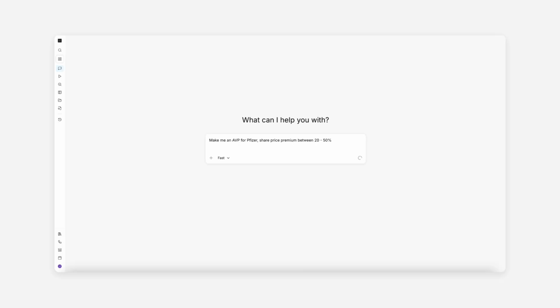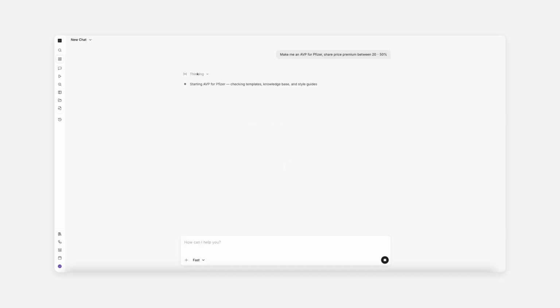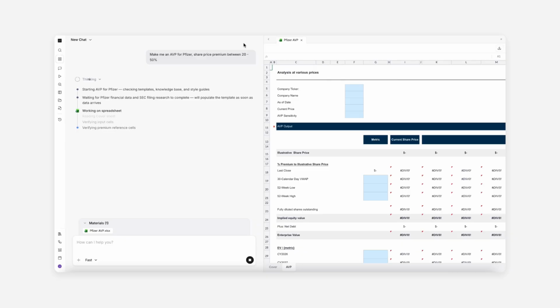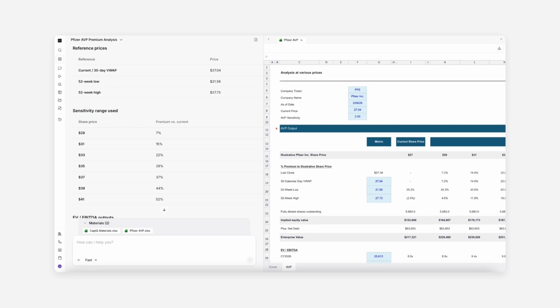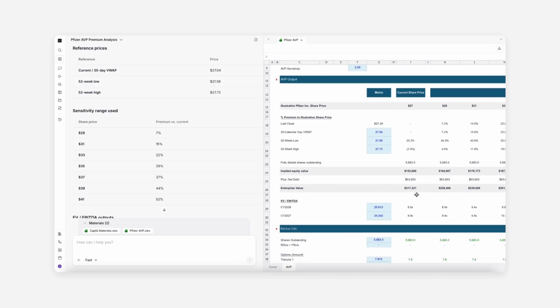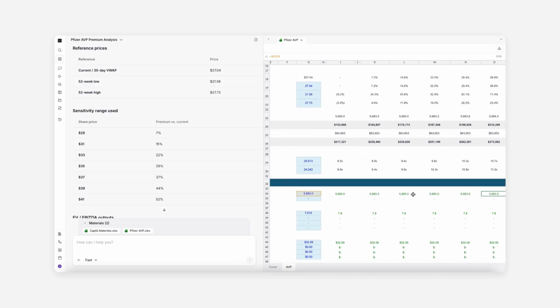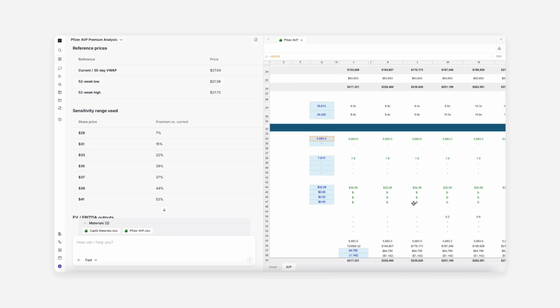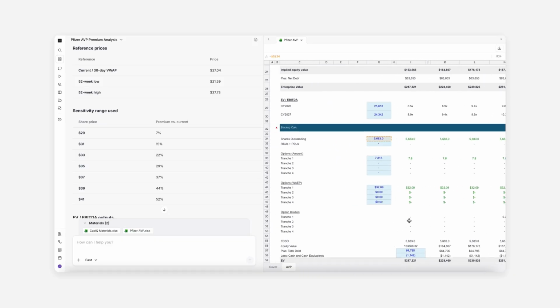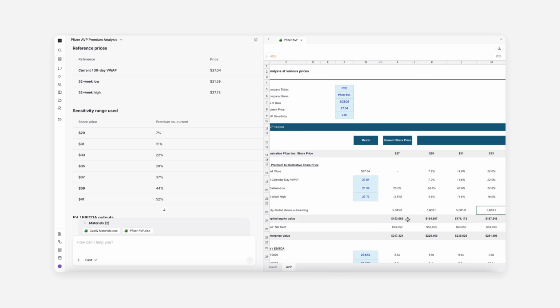Finally, we'll look at a more traditional modeling use case, analysis at various prices. Within the chat, again, I can fire off a request for an AVP for Pfizer with share price premiums between 20 and 50%. As we retrieve the result, you can see the operator has sourced key inputs like share price, enterprise value, and the VWAP data across different time periods. We can again trace these back to see exactly where they came from. As fully native Excel features, we can just tab through and interact with the generated analysis.